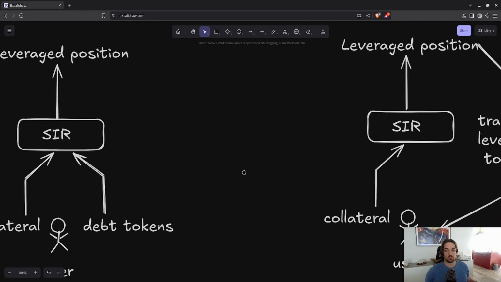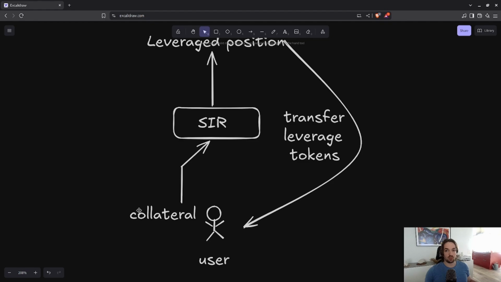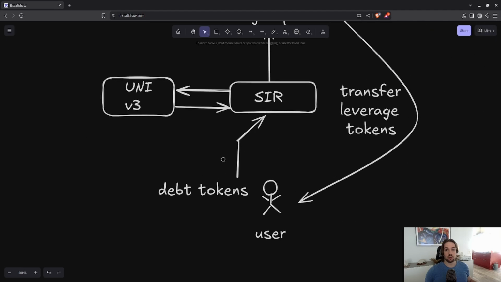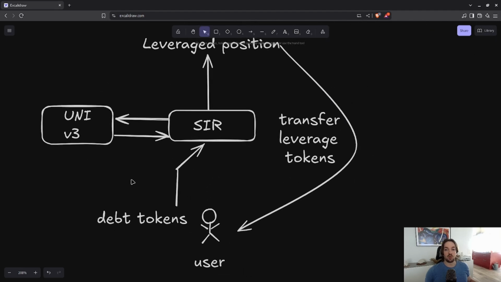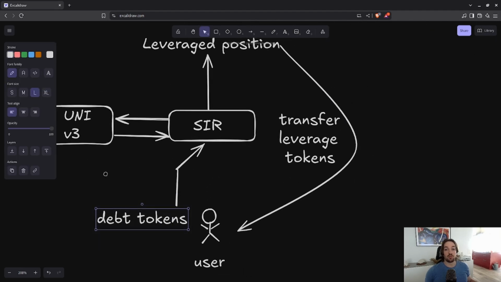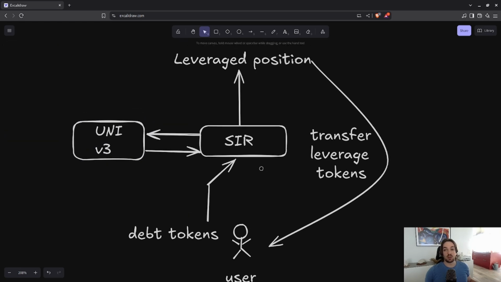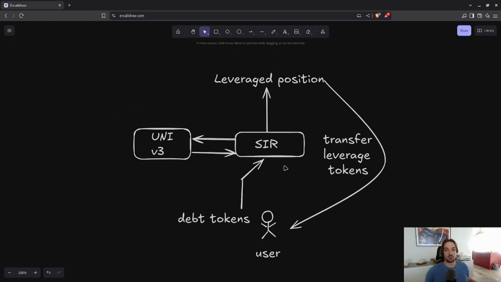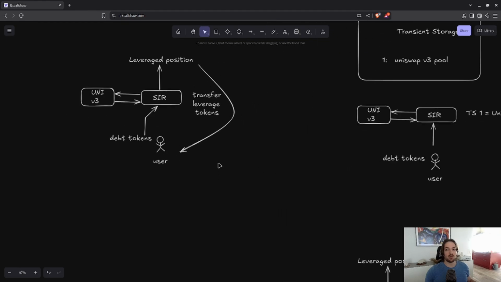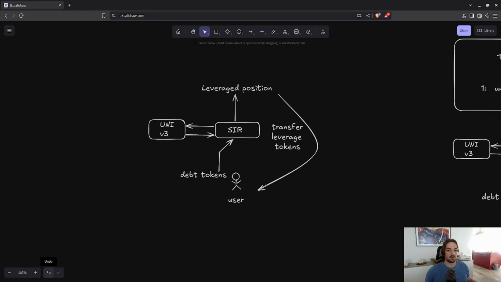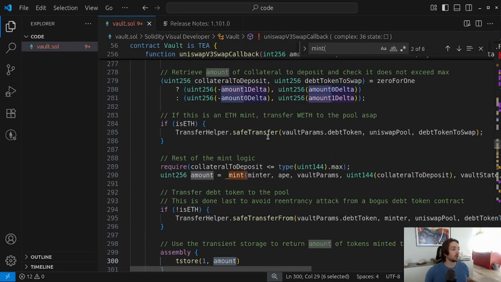When users provided collateral, it would just open the leverage position and then transfer those leverage tokens. But when the user instead provided the debt token, we would first go through a Uniswap call to exchange those debt tokens into collateral tokens. We can take a look here once again at the functions to see how it plays out under the hood.